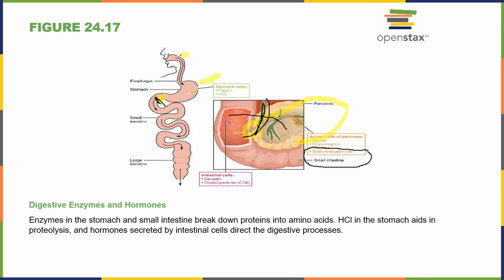So at this point, we're dumping all of this stuff into the small intestine to help break down that food into smaller particles or smaller molecules. So remember, we have our macromolecules: our proteins are broken down into amino acids, our carbohydrates are broken down into sugars, our lipids are broken down into fatty acids, and if we're eating cells, there's going to be DNA and RNA in it. There's going to be nucleic acids in it. Those will be broken down into nucleotides.